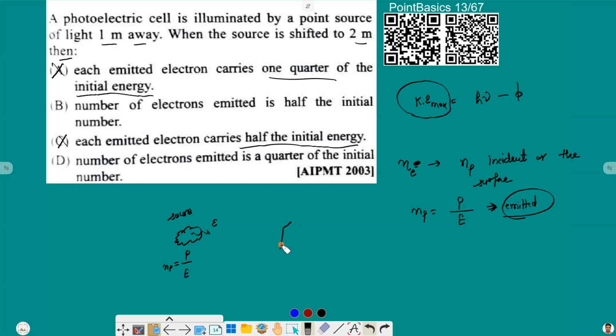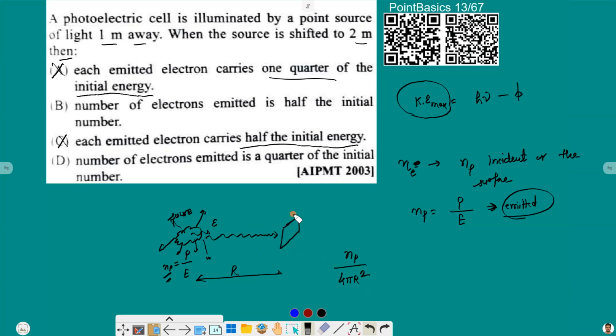Now here this is our plate, this is our target plate. So the photons will go like this. Now these Np photons will move in all directions, so they will be distributed over an area. What area? 4 pi r square. Suppose this distance is capital R. So the number of photons per unit area will be equal to Np divided by 4 pi r square.